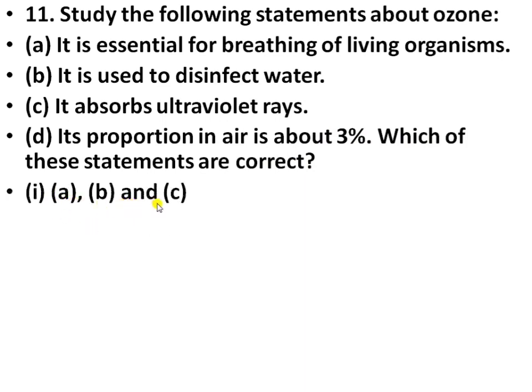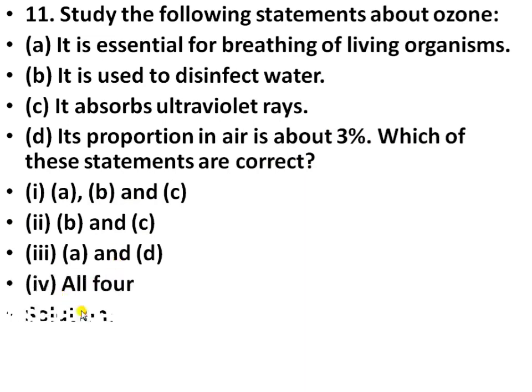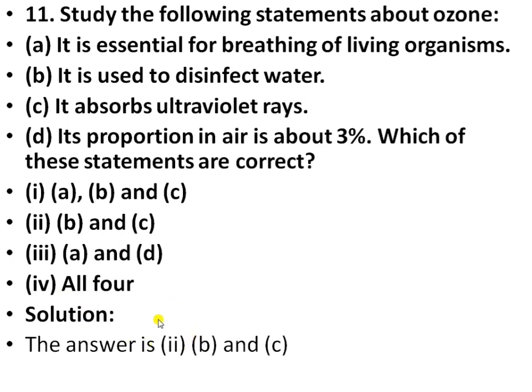First option, A, B and C. Second option, B and C. Third option, A and D. So the answer to this question is option B and C. It is used to disinfect the water and ozone absorbs the ultraviolet rays.